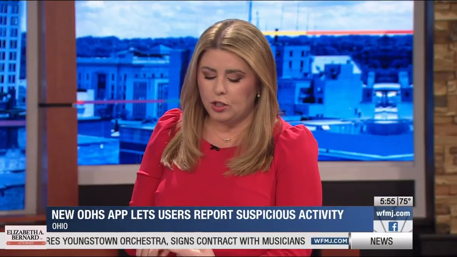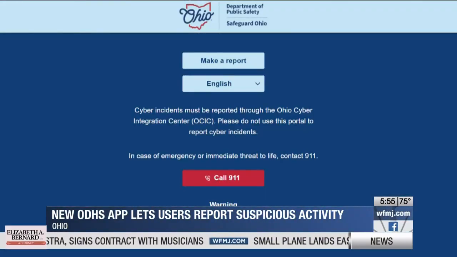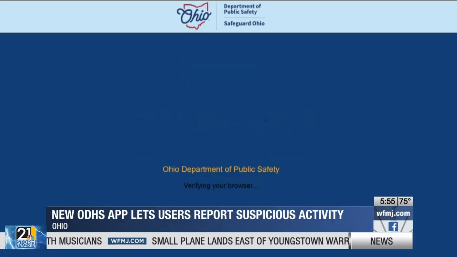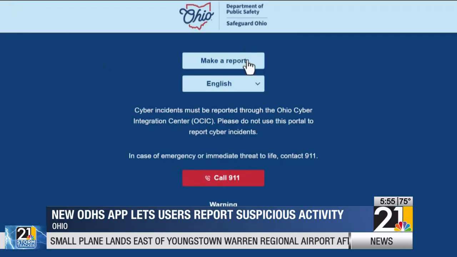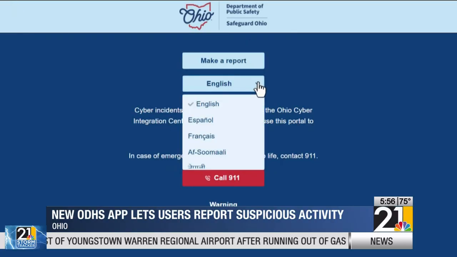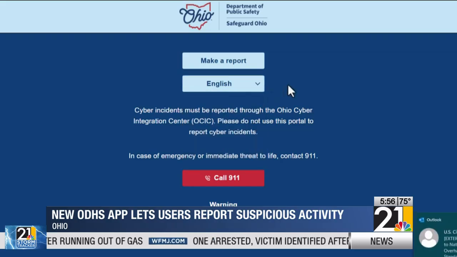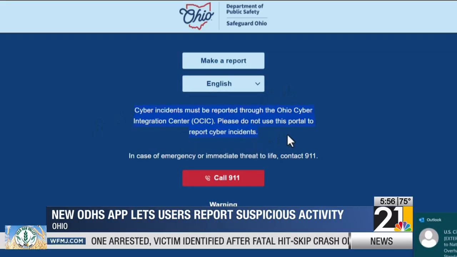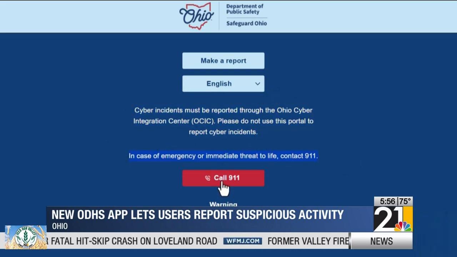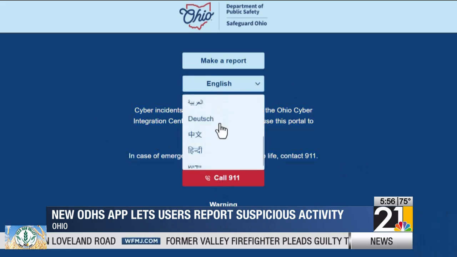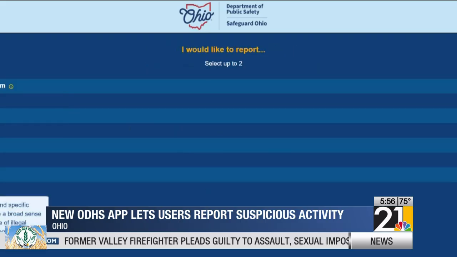So you launched this tutorial as well. It shows how to use the program. It's on the screen now. You call it Safeguard Ohio. How does it work? How can people upload that information? So you can come to the Ohio Department of Public Safety's website, the Ohio Office of Homeland Security. Just search for the Safeguard Ohio app, and then you can upload or download it from there. And again, it allows you to report suspicious activity, in 10 different languages, 8 different categories.